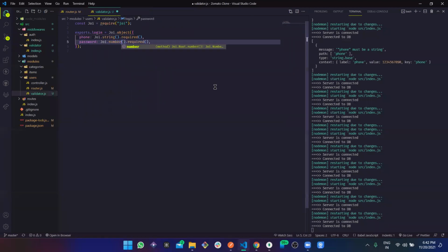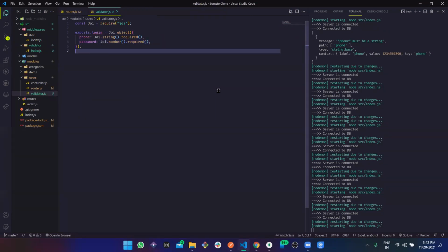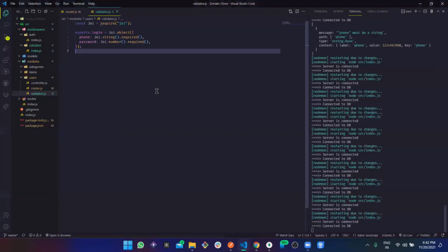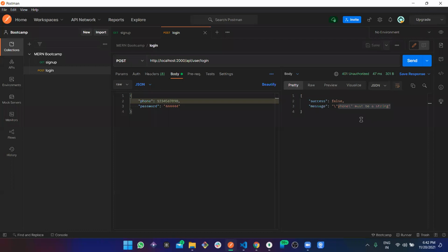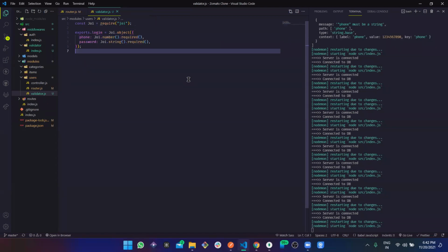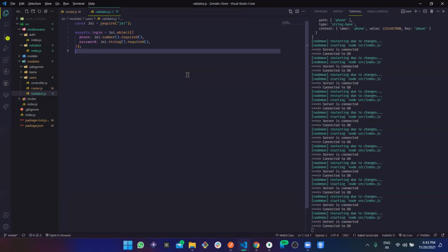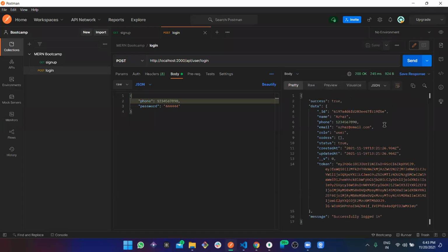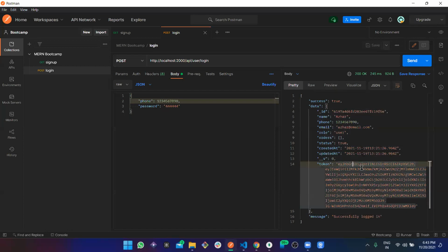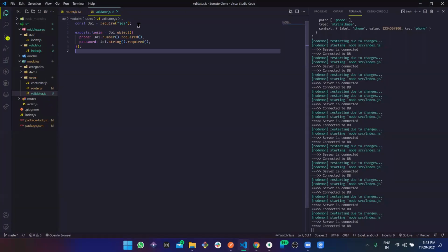This should be number. Perfect. Now if we just try to log in, must be string. Oh, we changed this to number, not there. Now if we just try to fetch this, this perfectly validates and goes on to generate the token and so on. Perfect. Now I hope you got the validation part.